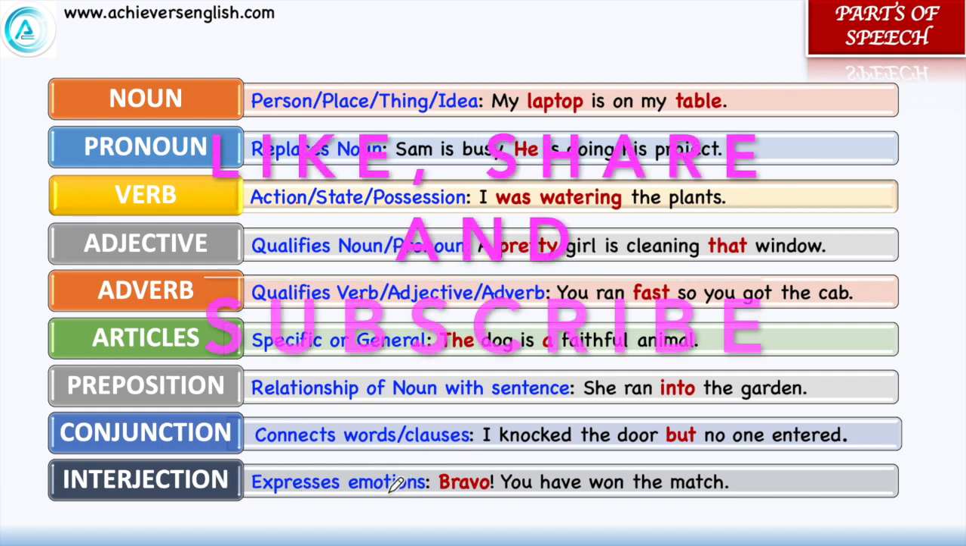In the second part, we will do a lot of practice of the words which are used as different parts of speech.